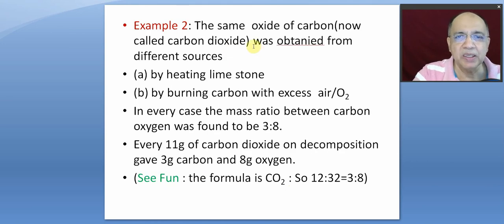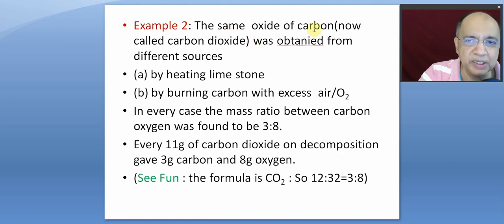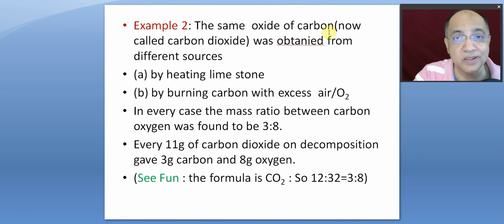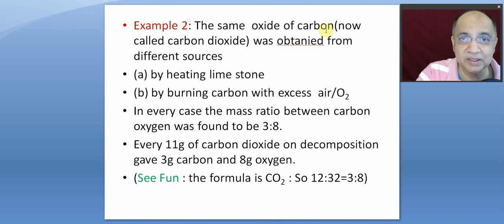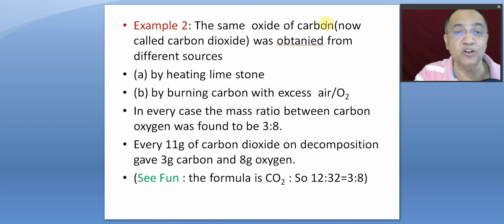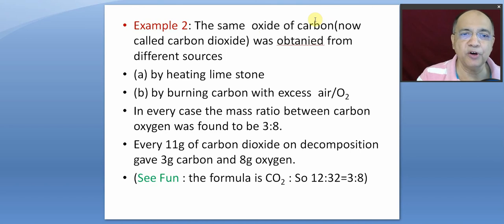Similarly, at those times they were getting 2 oxides of carbon. I'm not writing CO and CO2. Same oxide, but the same oxide, I'm not talking of CO and CO2. That will be discussed in the law of multiple proportions. The same oxide obtained from many different sources, preparation methods.